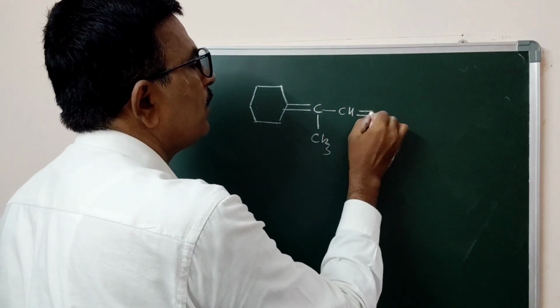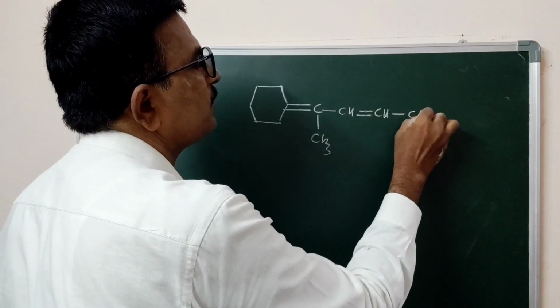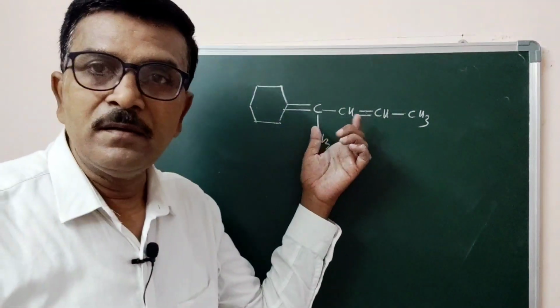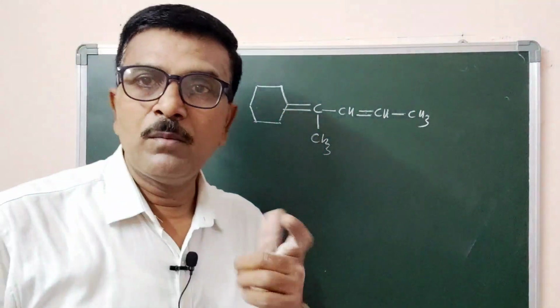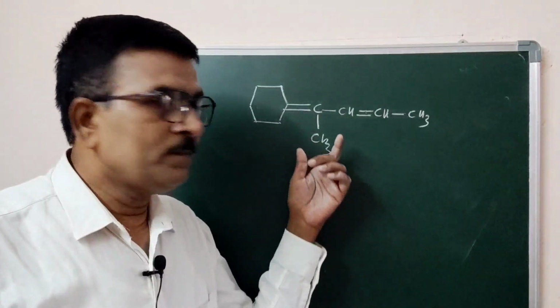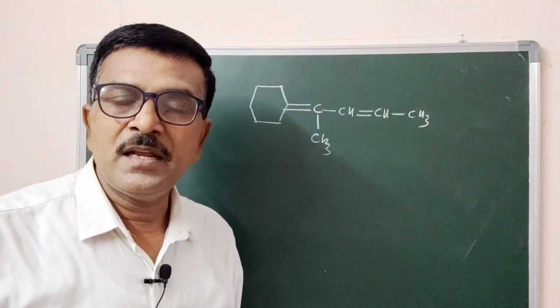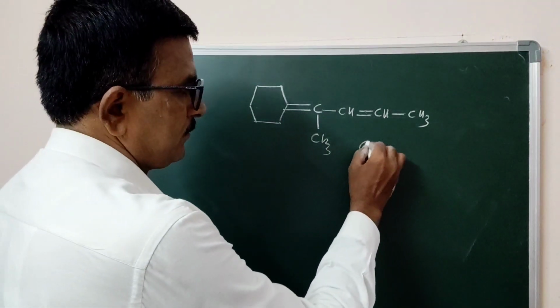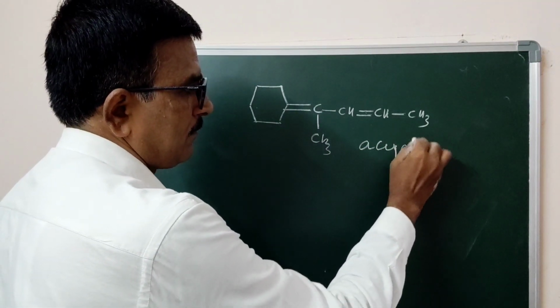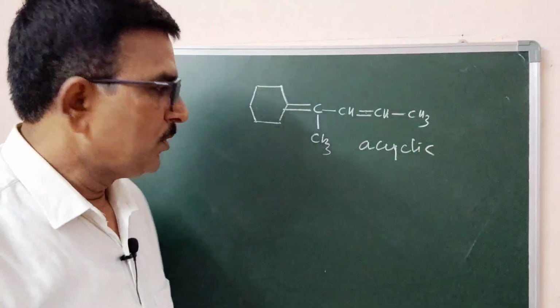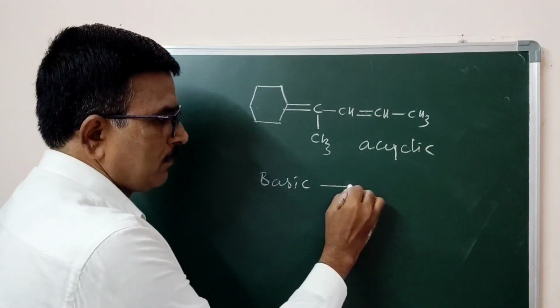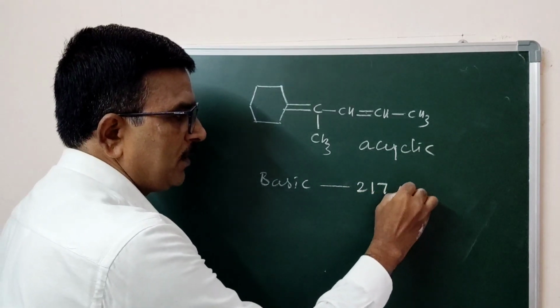CH double bond CH CH3. This is another example, a diene, one double bond, two double bond, both conjugated. The system is acyclic, the conjugated double bonds are acyclic. So the basic value is 270 nanometer.